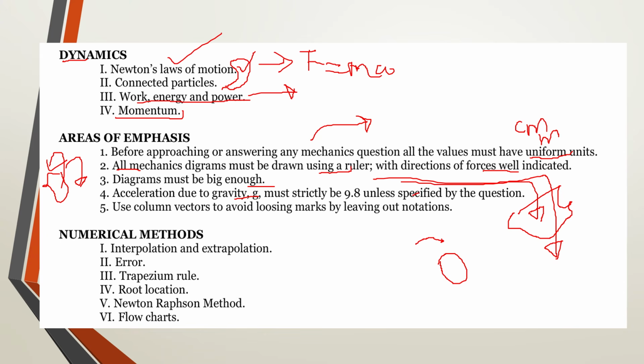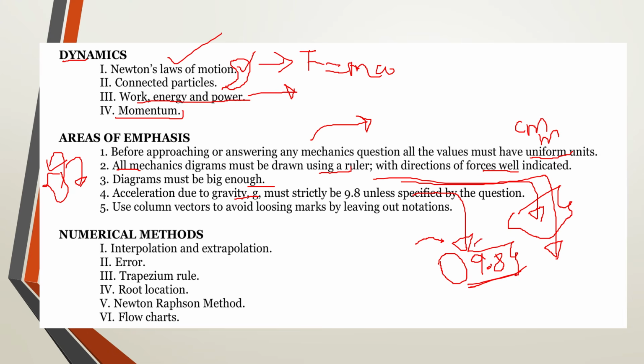This is a very common mistake with physics students. In mechanics of applied mathematics, we expect the acceleration due to gravity to be strictly 9.8. Physics students, do not be clever and change it to another value. If it is not specified, strictly use 9.8.